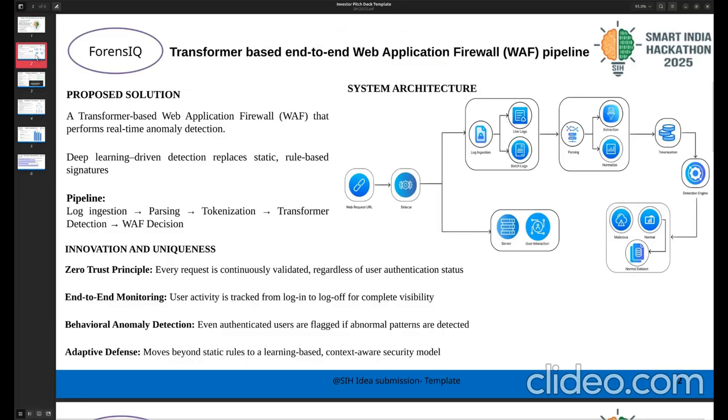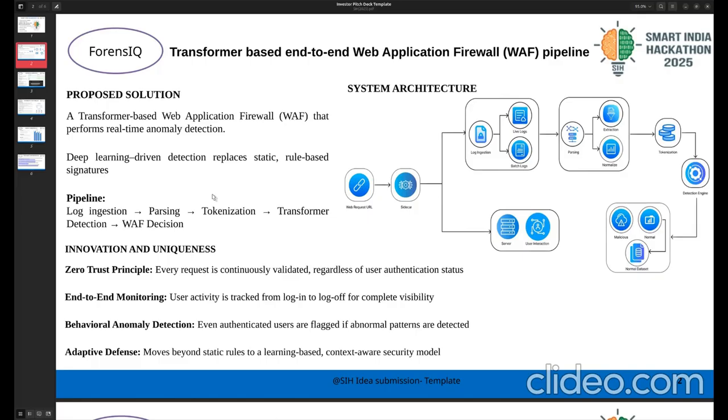So our proposed solution is a transformer-based web application firewall that performs real-time anomaly detection. It does not work at one time, it works in real time. It is deep learning-driven detection that replaces rule-based signatures or predefined rules. The pipeline of the project is log ingestion, parsing, tokenization, transformer detection, and WAF decision.